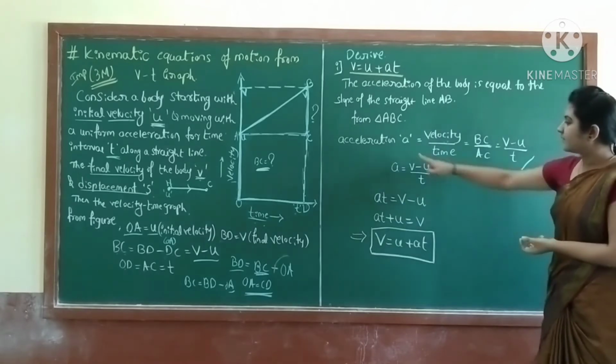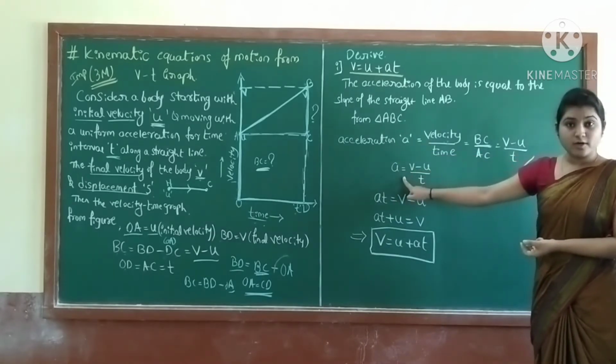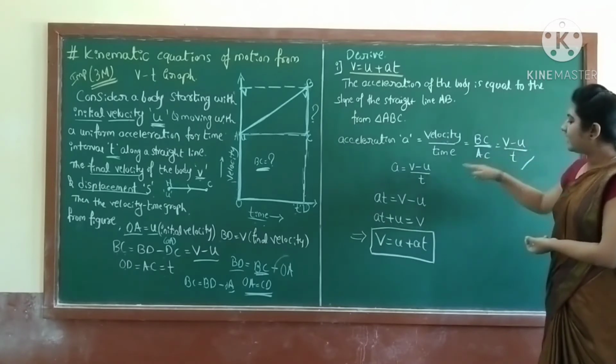So you can take acceleration a is equal to V minus U divided by t.